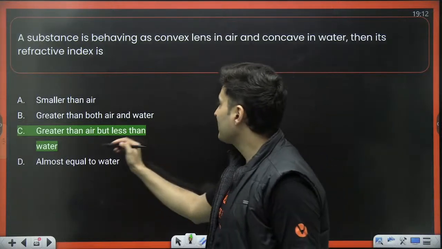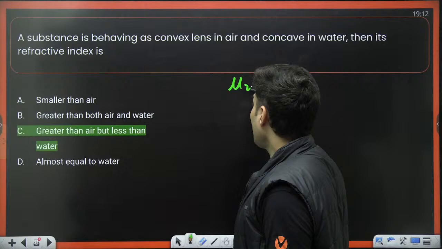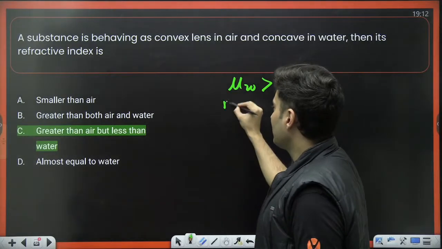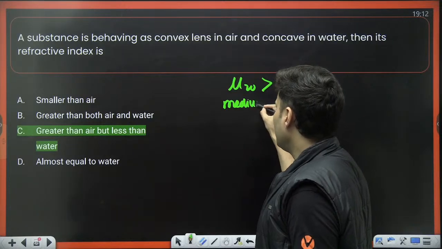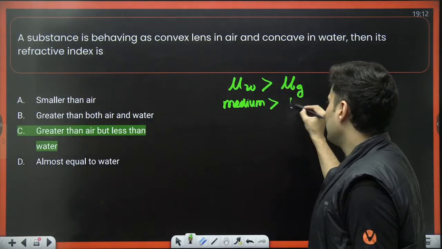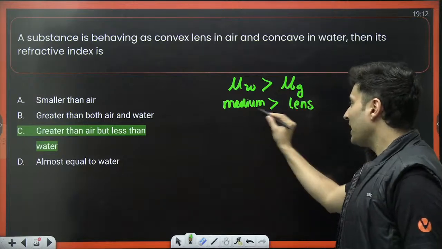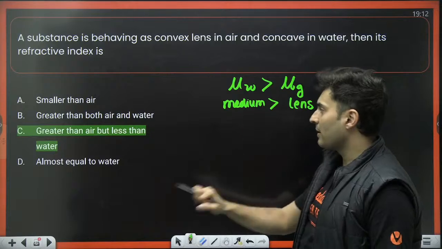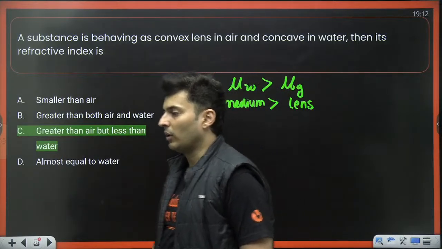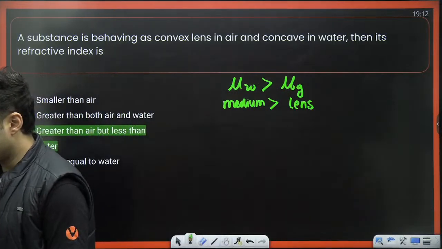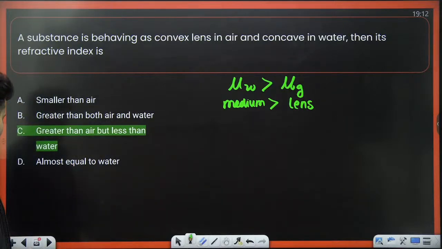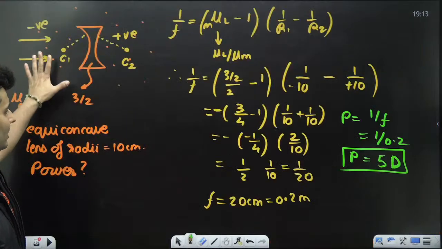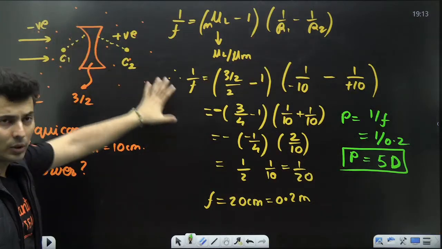So the water has more refractive index than that of the glass. This is the medium outside, and this is the lens. So the medium is more refractive than the lens. So I can say the lens is less refractive than the water. Answer is C. Correct. Is that clear, everybody with me? Cool. It is completely based on this question, which was right over here.